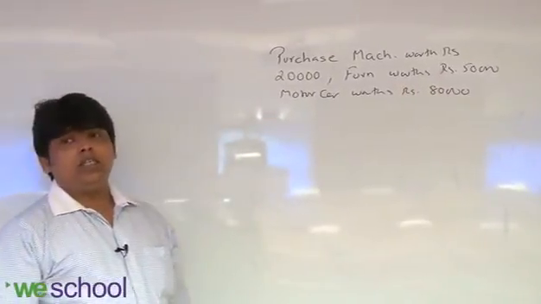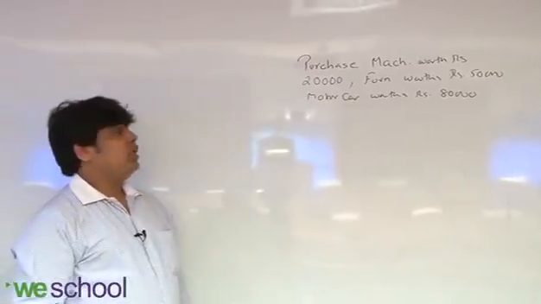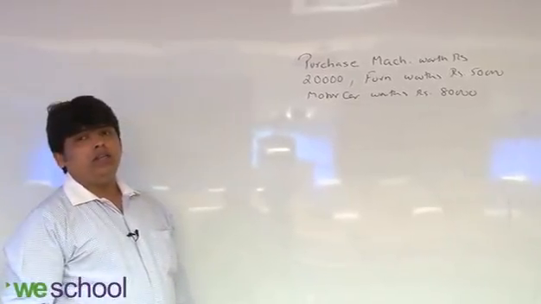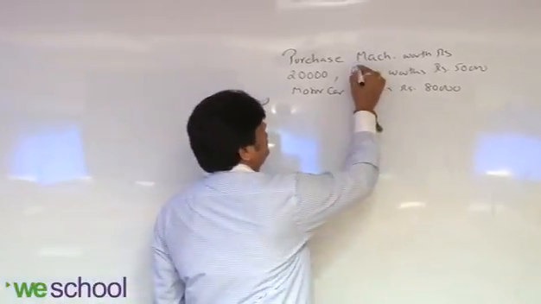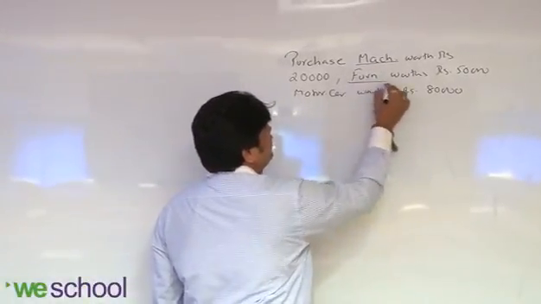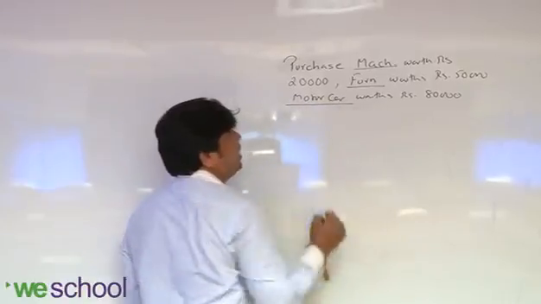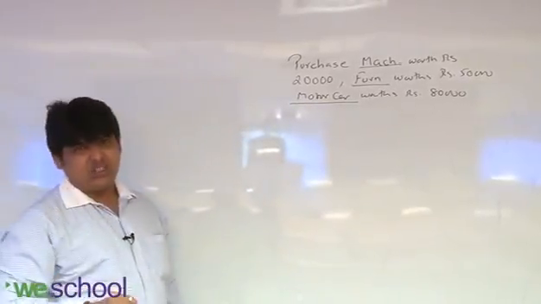In this transaction, not 3, 4 accounts got affected. One is machinery, second is furniture, third is motor car, and fourth is cash.